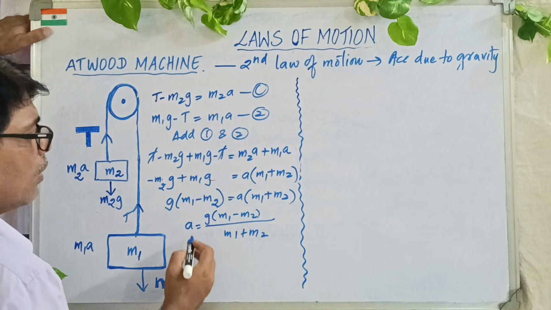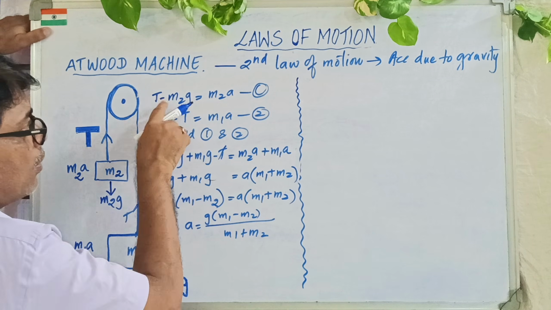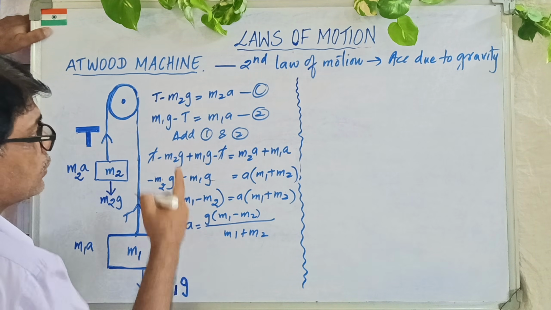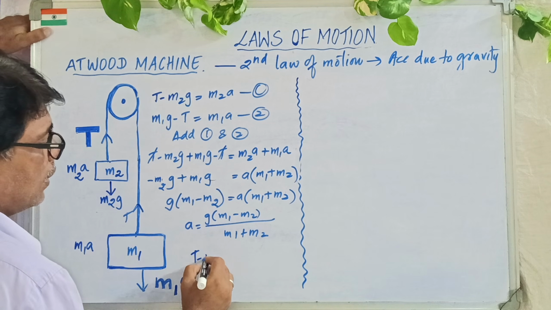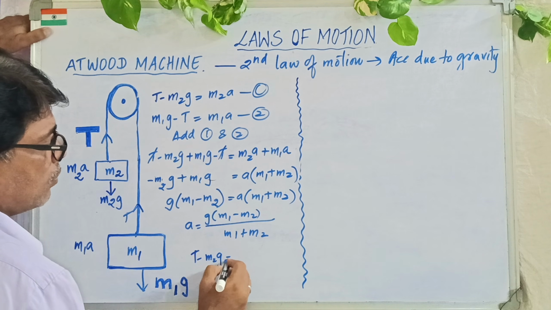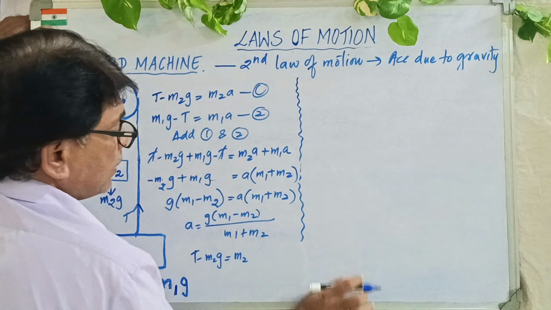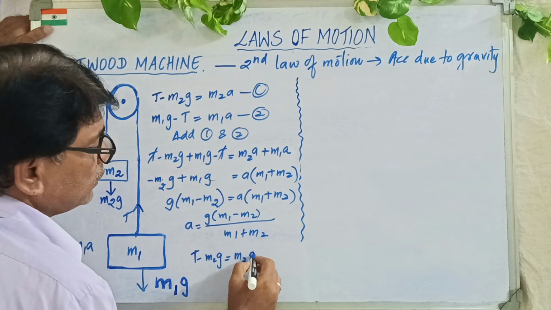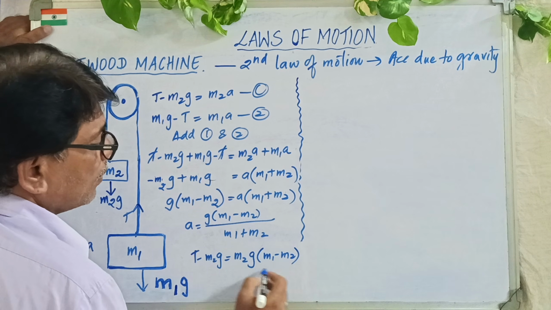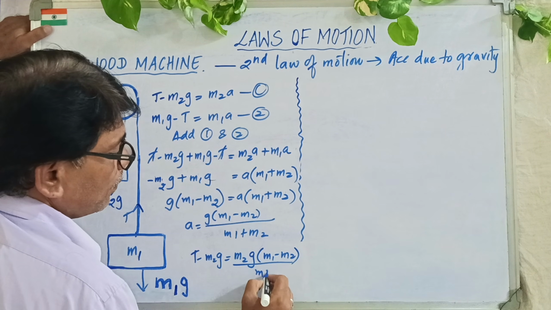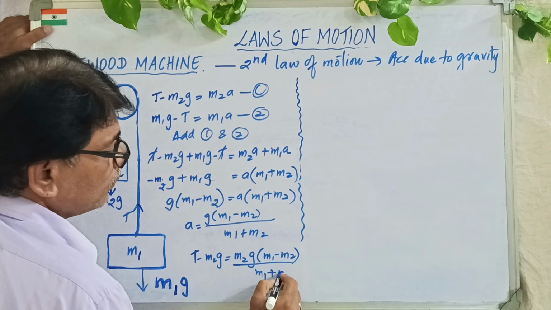Okay, done. Now I want to substitute this A in one of these equations. I am taking the first equation: T minus M2G is equal to M2A. At the place of A, I am going to substitute G into M1 minus M2 by M1 plus M2.